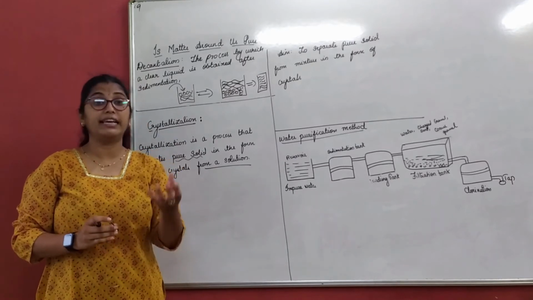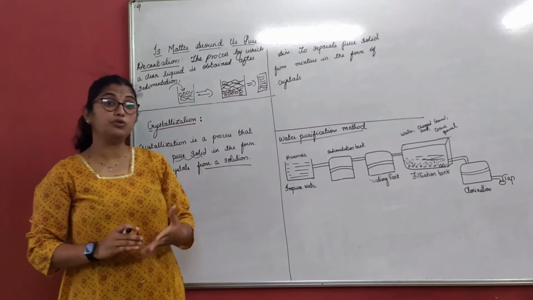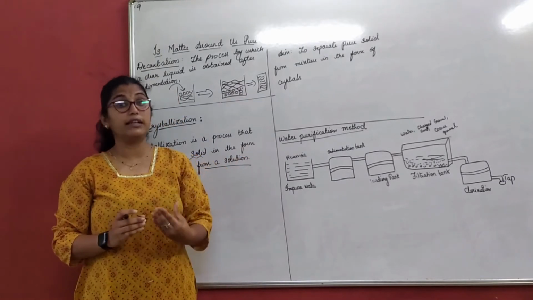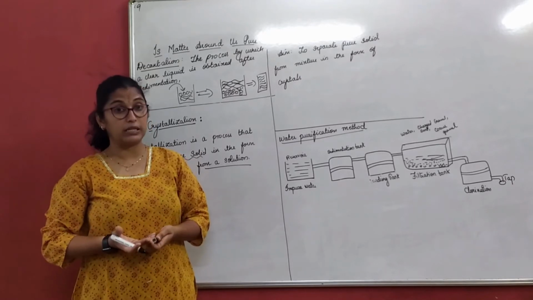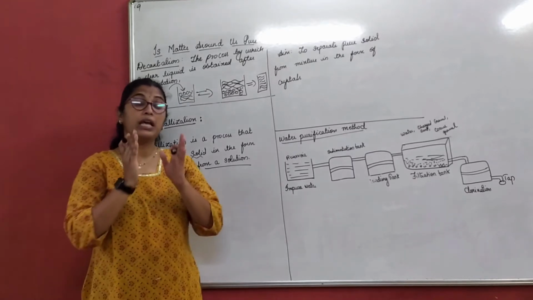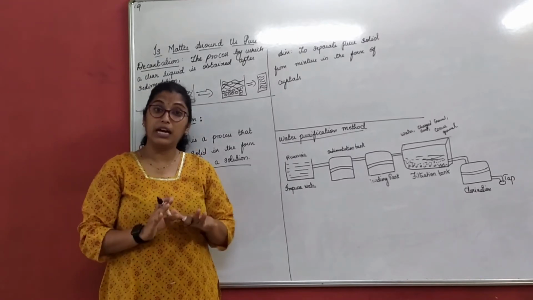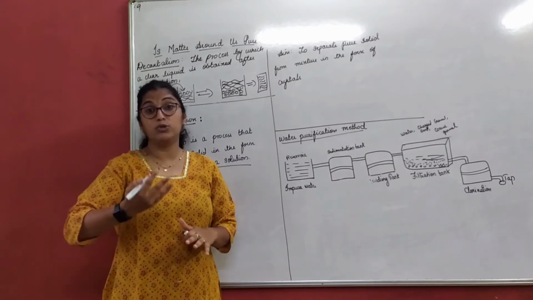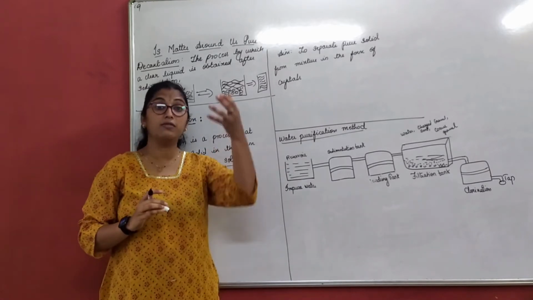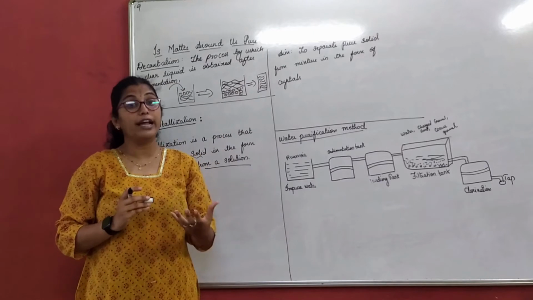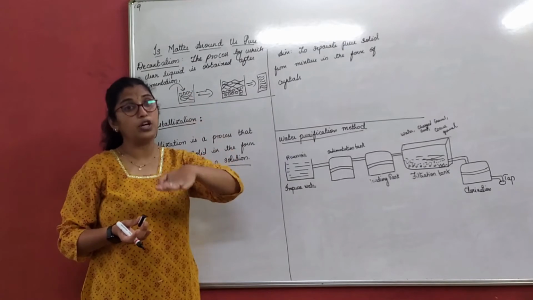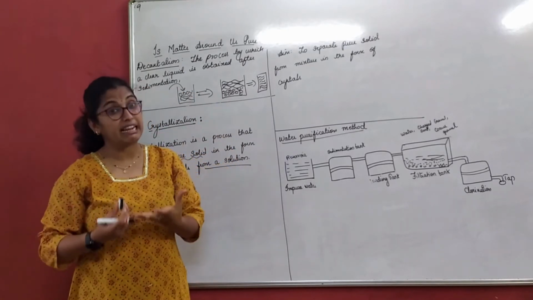Now for example, as in the funnel method we had used, I take kerosene and water, that means immiscible liquids. Kerosene and water do not get mixed with each other. Even in this case, if I take a mixture of kerosene and water in a beaker and allow it to settle down for some time without disturbing, what will happen? As we know, heavier things always settle at the bottom and the lighter ones are on the top. Here, oil being lighter than water, the oil is floating on the water and the water is settled, or sedimented, down.